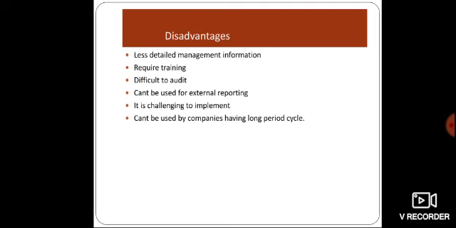Companies that are financially stable, secure and have a good rating can generally adopt this technique. So it is challenging to implement, and not every company can implement this technique. And it also can't be used by companies having a long production cycle. Products with short manufacturing lead time are suitable for this technique. These are the disadvantages of this technique, and this is all about backflush accounting and target costing. Thank you.